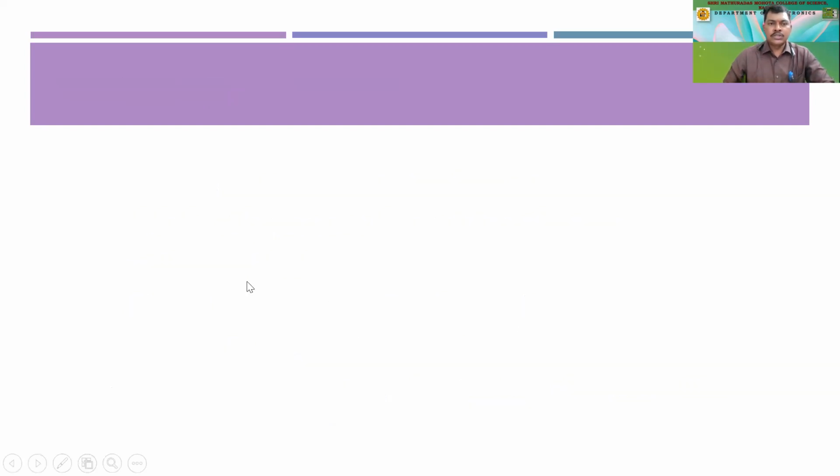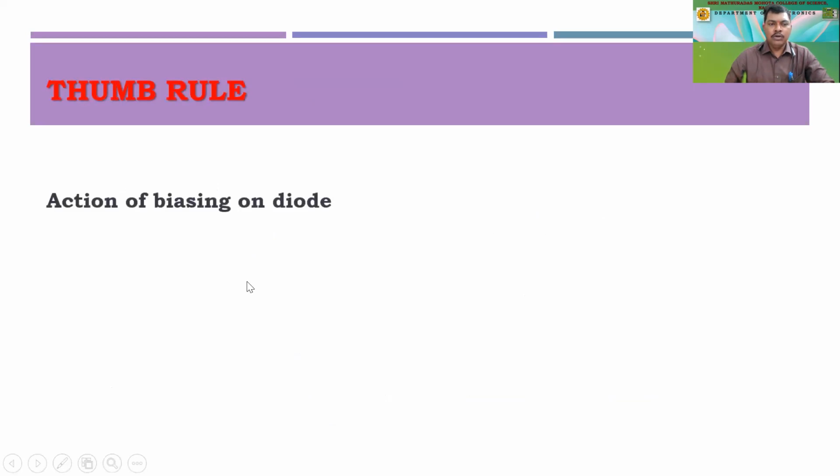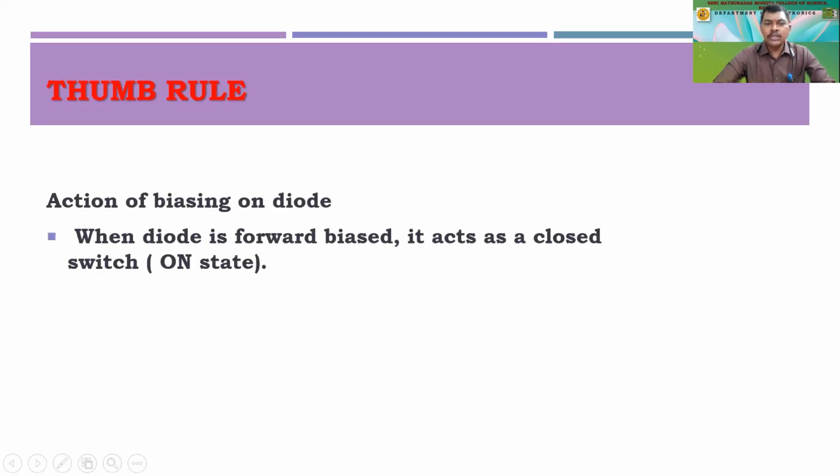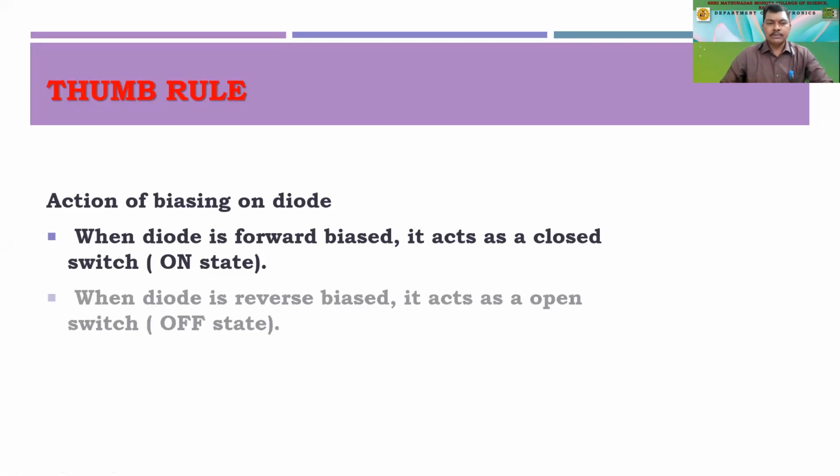So let us start with this. The first thing that we have is the thumb rule: action of biasing on a diode. When a diode is forward biased, it acts as a closed switch, right? Whenever a diode is in forward bias condition, the current flows through the diode, whereas in the reverse bias condition, the diode does not conduct. I have told you this in the rectifier circuit, that a diode conducts only in forward bias and does not conduct in reverse bias. So whenever we connect a diode in forward bias, the diode conducts, meaning the current flows through the diode.